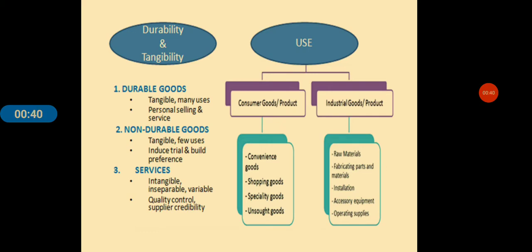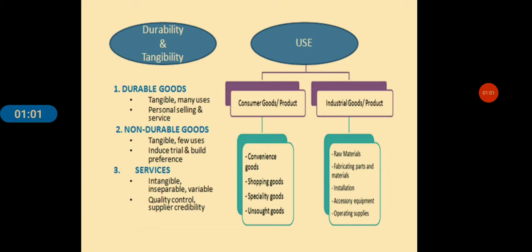Now, what do you actually mean by durable goods? Durable goods are tangible goods that normally survive many uses. Example, refrigerator, machine tools, clothing. That is, they last for a longer period of time and are called durable goods.